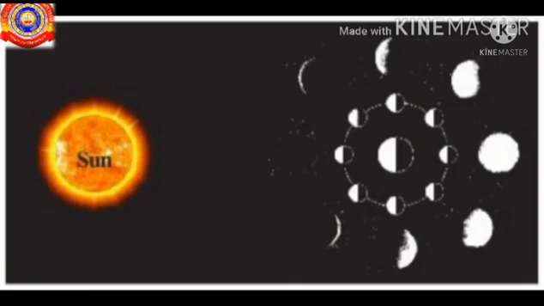That means the moon is visible in the shape of a sickle. After the crescent moon, we can see the half portion of the moon. That is known as half moon. After this half moon, more than half portion of the moon becomes visible, and that moon is called gibbous moon.